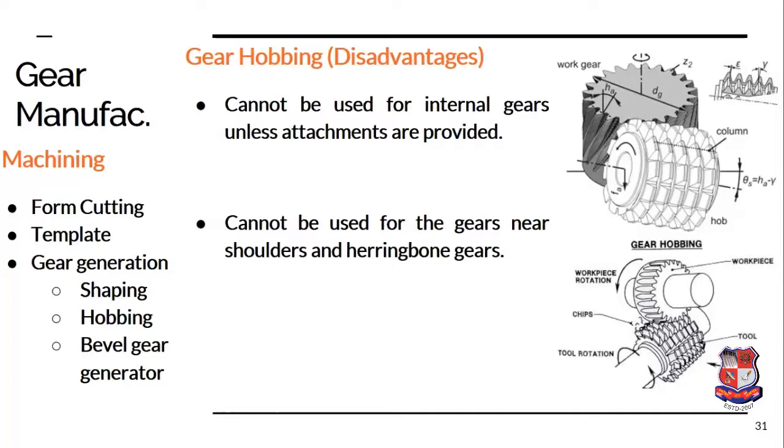Similarly, herringbone gears generally have a clockwise helix angle on one side and an anti-clockwise helix angle on the other side. And such types of gears cannot be produced with the help of the hobbing operation.